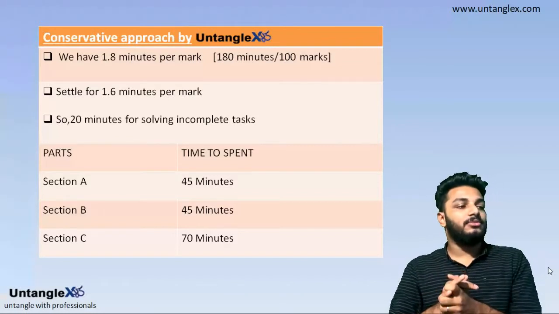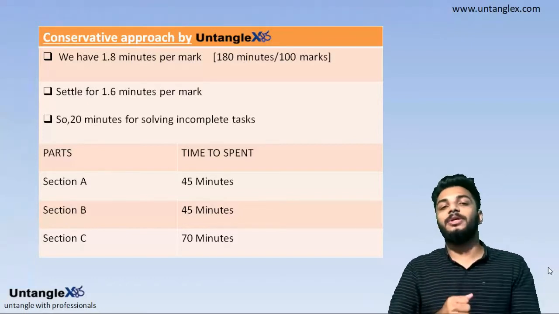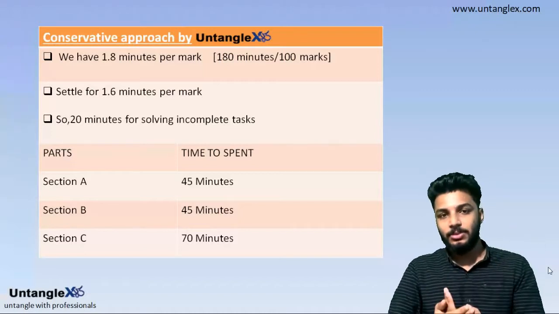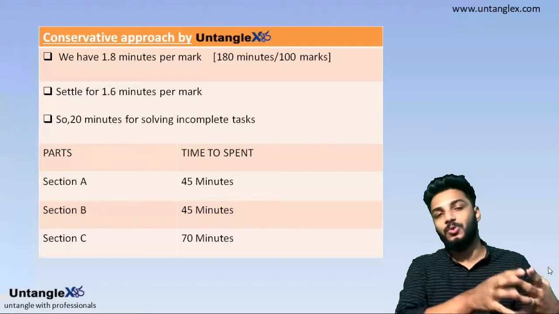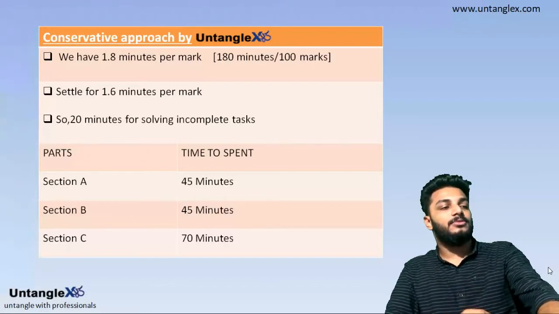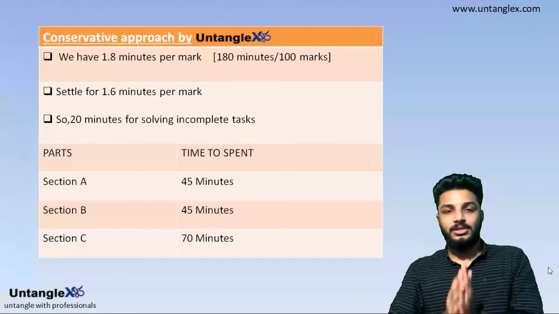Now the next thing is the time you can spend in each section. In section A and section B you can spend 45 minutes, and in section C you can take 70 minutes. So you'll have 15 to 20 minutes left after using this time. Now let's talk about a few things in order to make your examination easier.